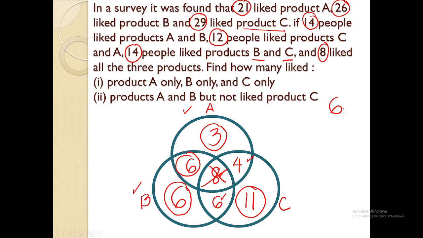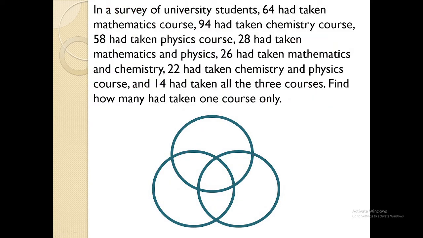Okay? So let's move to another problem. In a survey of university students, 64 had taken mathematics, 94 had taken chemistry, and 58 had taken physics. 28 had taken mathematics and physics, 26 had taken mathematics and chemistry, 22 had taken chemistry and physics, and 14 had taken all the 3 courses.